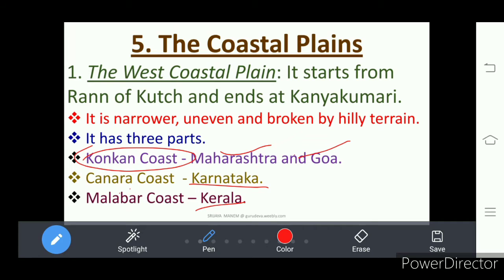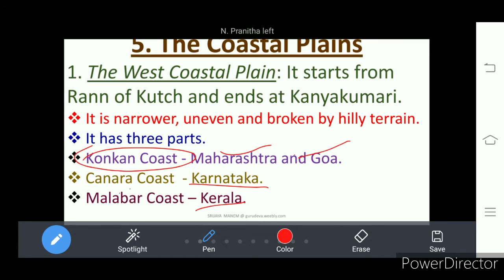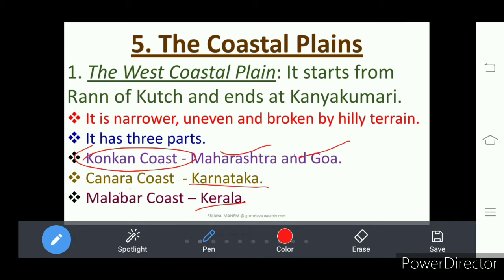In Kerala, these are called Malabar coast. These western coastal plains are broken by the Western Ghats. We have studied Western Ghats are continuous ranges, right? So they break the western coastal plains.